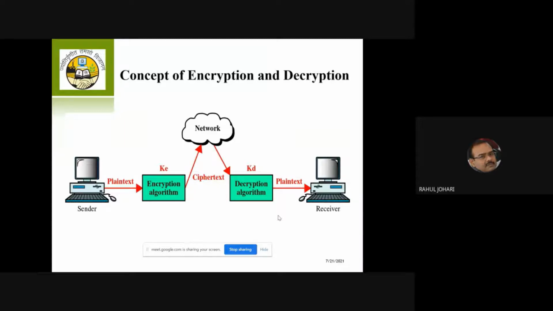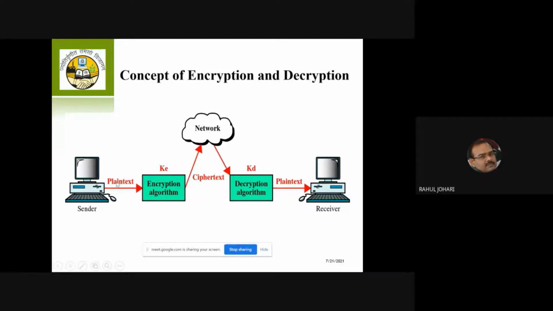This is a slide that shows how encryption and decryption take place. Suppose I take the cryptographic technique Caesar cipher. So my encryption algorithm here becomes Caesar cipher. Now the mathematical equation of Caesar cipher is (P + K) mod 26. That means I'm taking the plain text value plus the key, that is the value 3. 3 is fixed for the additive cipher, and then mod 26, because there are 26 alphabets in the English language.